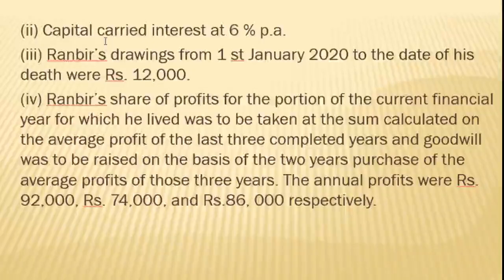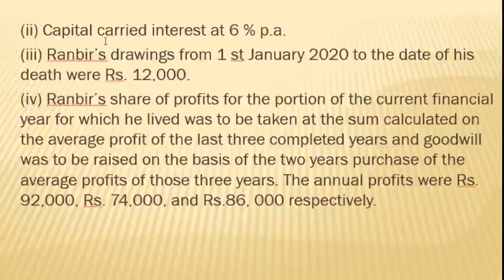Ranbir's share of profits for the portion of the current financial year for which he lived was to be taken at the sum calculated on the average profits of the last 3 completed years, and goodwill was to be raised on the basis of 2 years purchase of the average profits of the 3 years. The annual profits were rupees 92,000, 74,000 and 86,000 respectively.